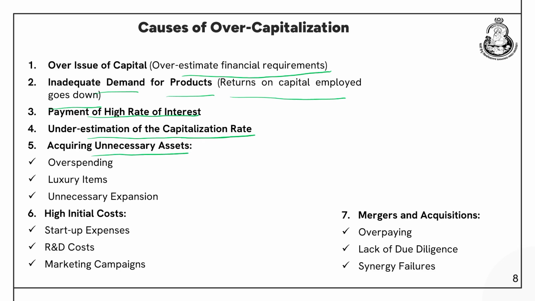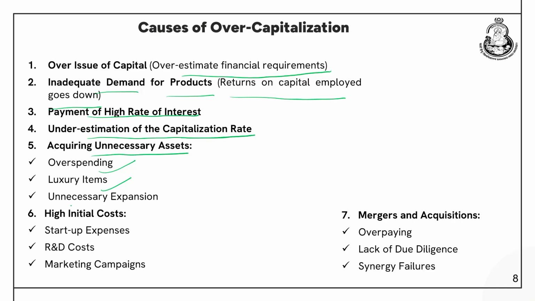Acquiring unnecessary assets. Let us say the company is overspending on some luxury items, some office expenditures, lavish travels, providing multiple cars to employees or something like that, which are not into productive use. So, in that case the over-capitalization of the company might come into play.